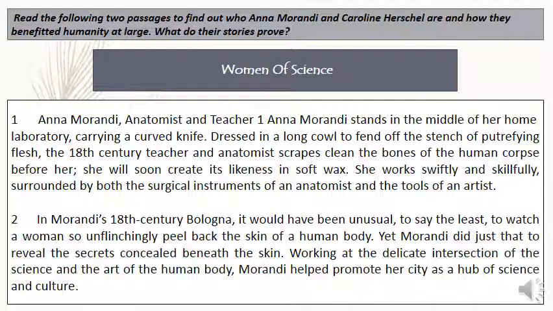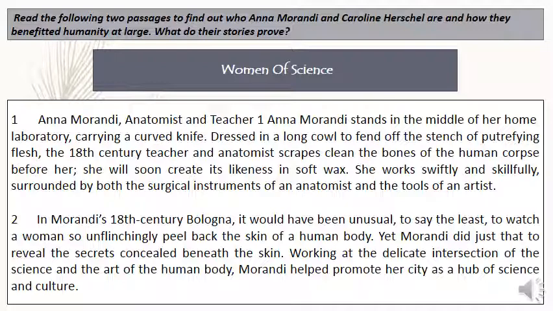This woman used to carry a knife wherever she went, in her laboratory and everywhere. She started forming the human body out of wax. She discovered that we can do something with a person's body, which is an intersection of science and the art of the human body.